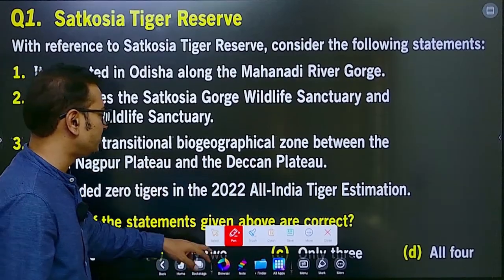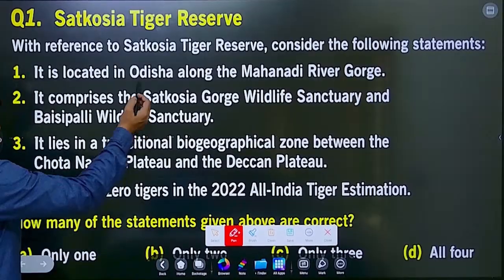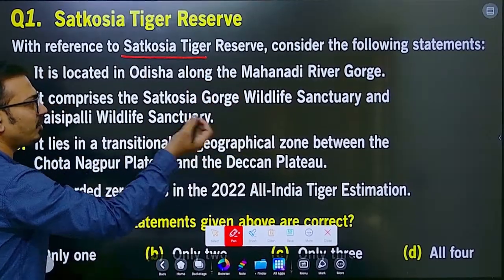Now what should be the answer to this particular question? Yes, with reference to Satkosia Tiger Reserve, consider the following statements.